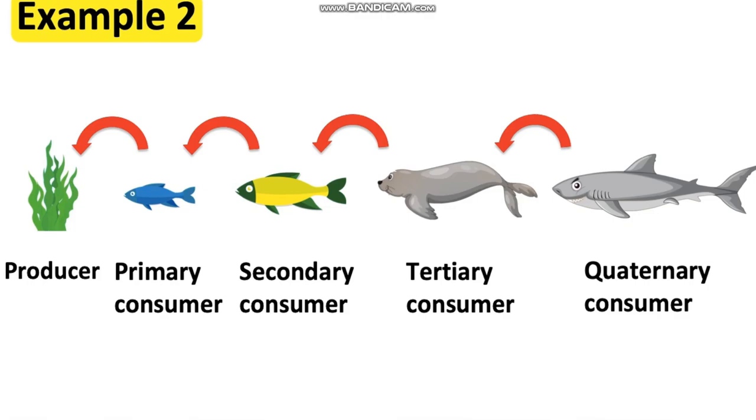and the quaternary consumer is sharks. This is an example of another food chain.